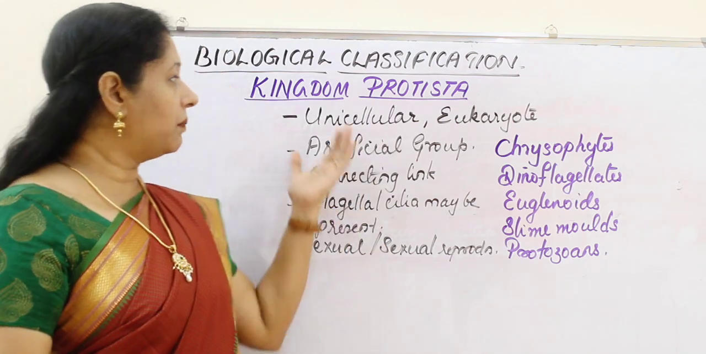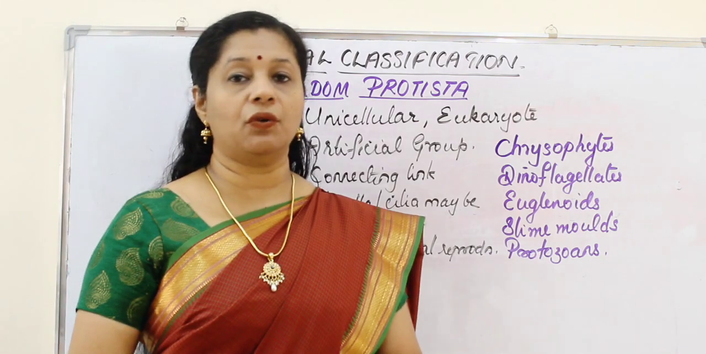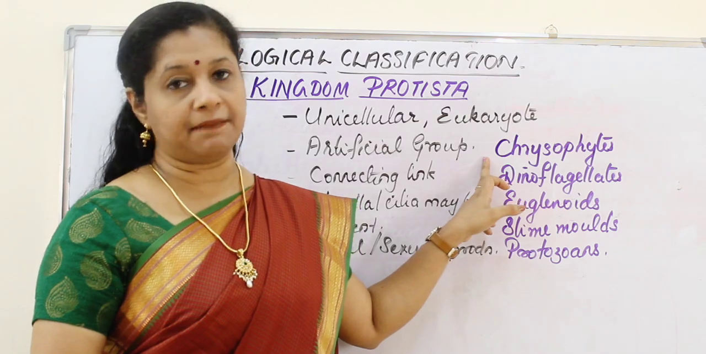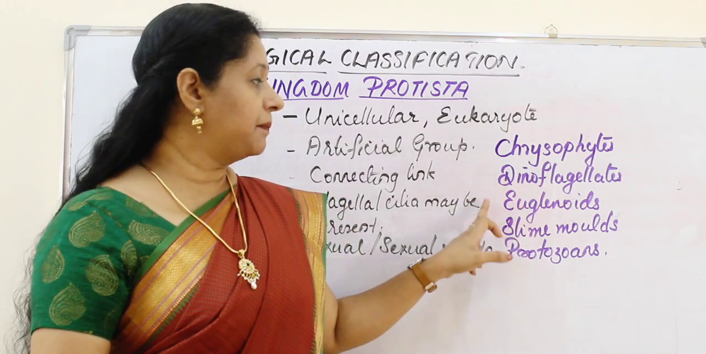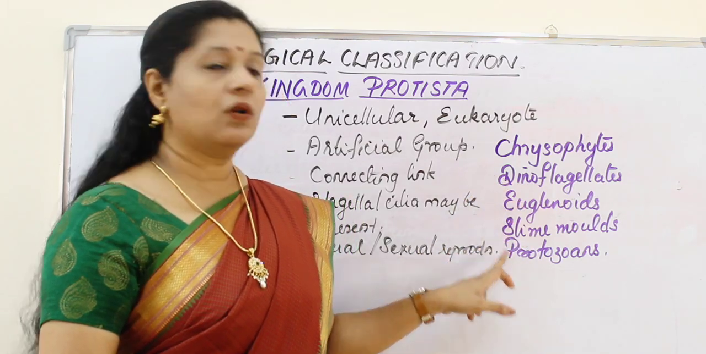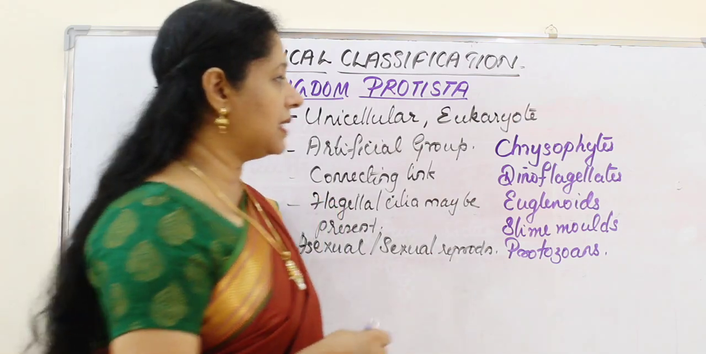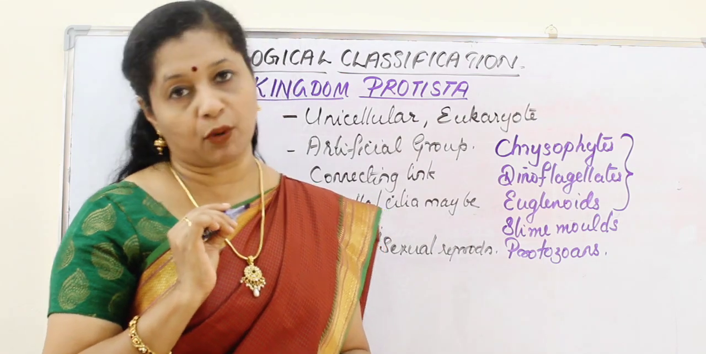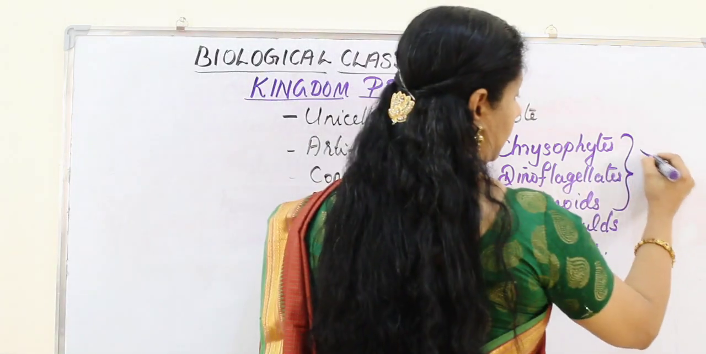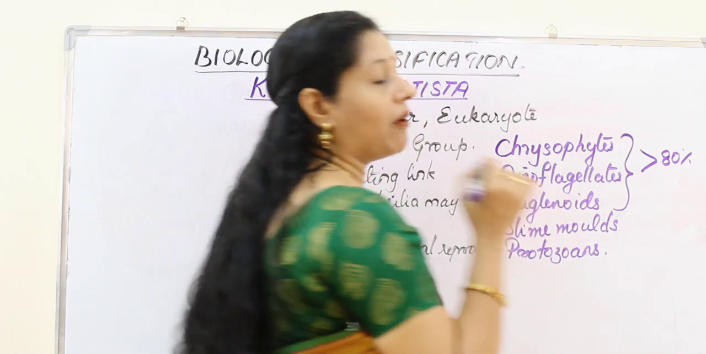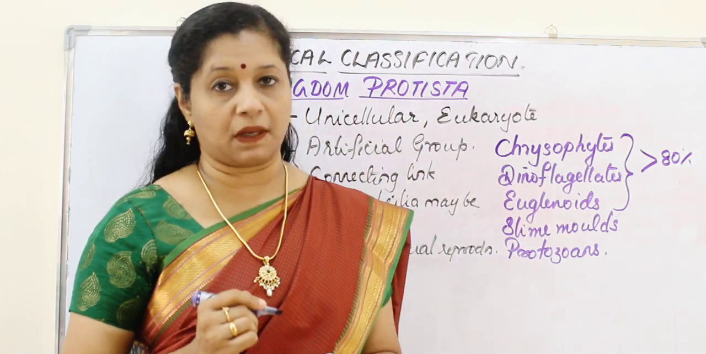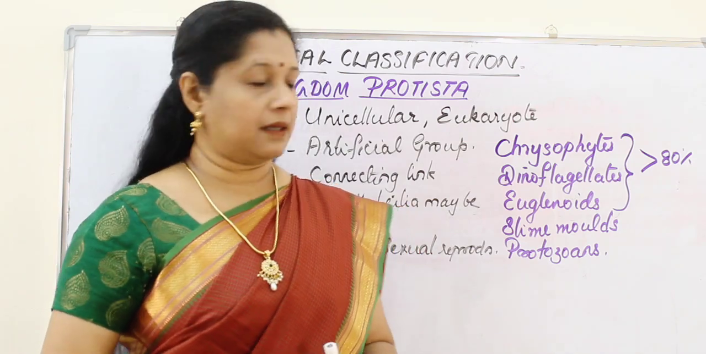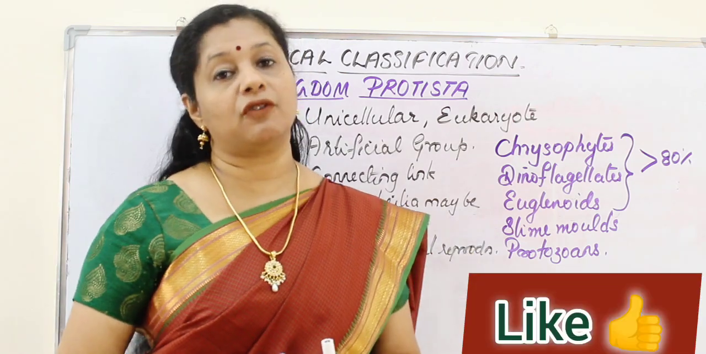Now when you talk about Protista, we have classified them into 5 different classes. One is chrysophytes, which include diatoms, then dinoflagellates, euglenoids, slime molds and protozoans. Out of these, the first 3, chrysophytes, dinoflagellates and euglenoids, are photosynthetic protistans, and they carry out more than 80% of the photosynthesis happening in this biosphere. So they contribute a lot to photosynthesis. But the other 2 members are not photosynthetic.